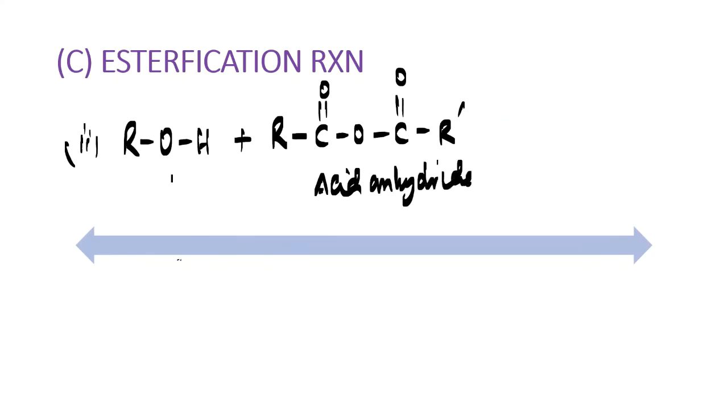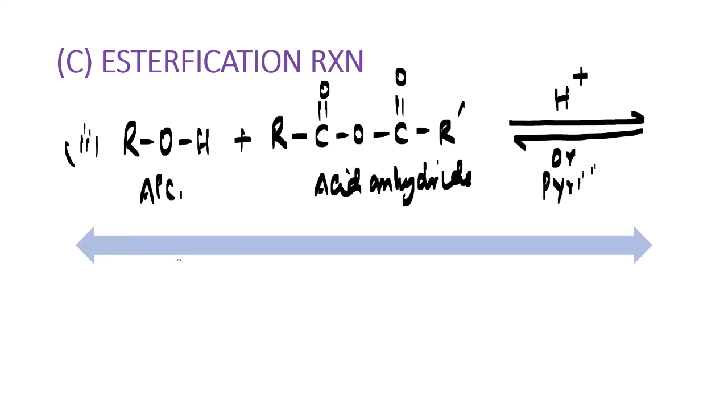Okay, now look here, this is our alcohol. So alcohol is made to interact with acid anhydride. And this reaction, my dear friends, can take place either in presence of acid, or it can also take place in presence of pyridine. Remember that important point.